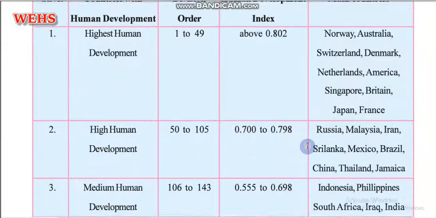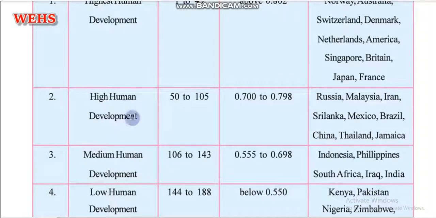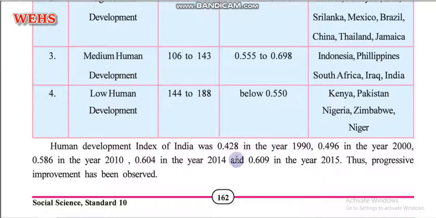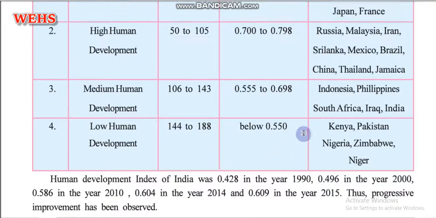And the next level is high human development, where these countries come, and India comes in the medium human development category of this human development index report. Because India scores 0.609.